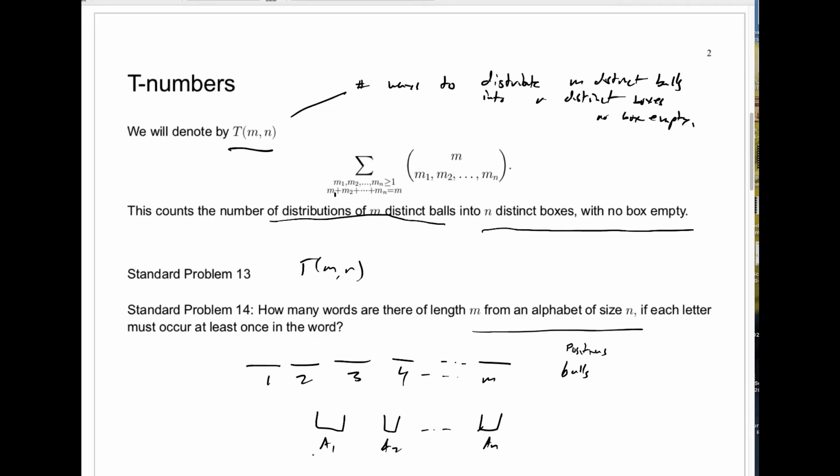And if I want to count words that are made with these letters, putting in these positions, and each letter gets used at least once, it's just like putting the balls into the boxes, the position numbers into the boxes. Once you put the position in the boxes, that tells you what letter goes in that position, and you've created a word, and vice versa. So the answer, just like the answer to standard problem 13, is just TMN. There's this one-to-one correspondence between words with no missing letters and distributions with no empty boxes.